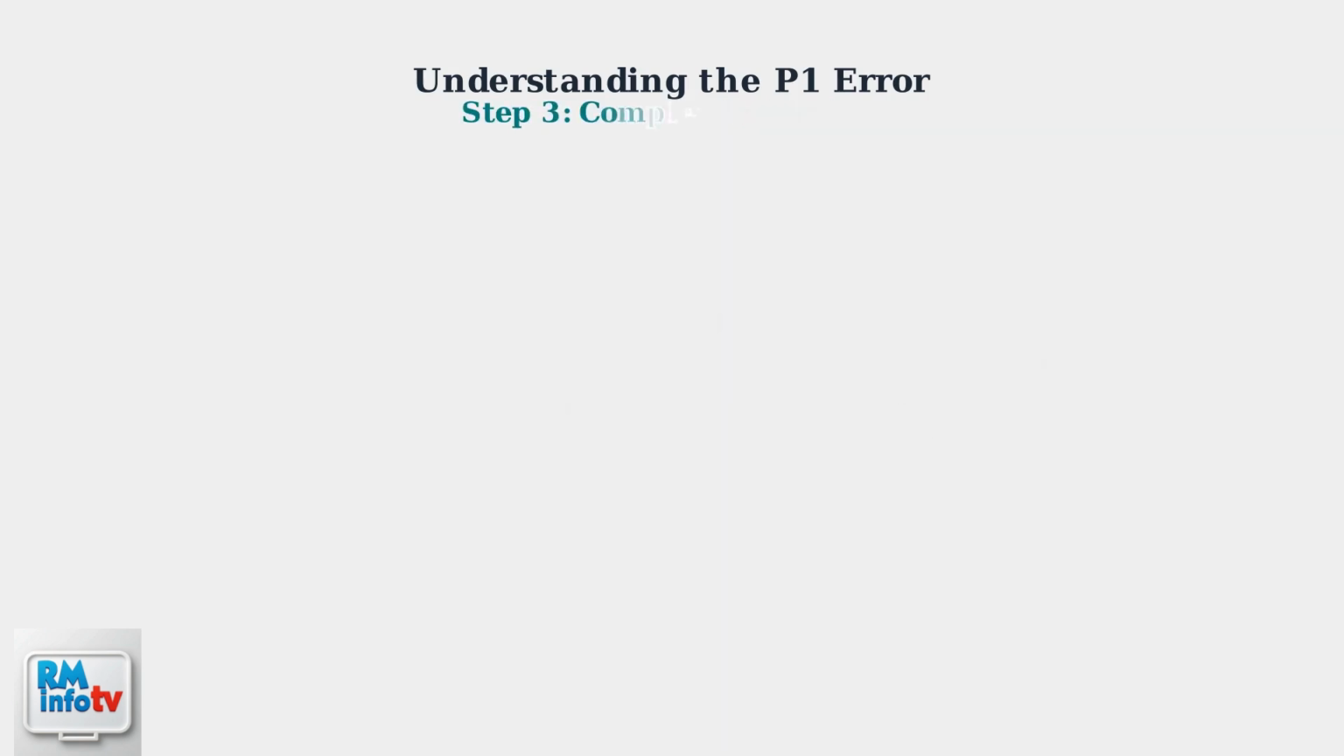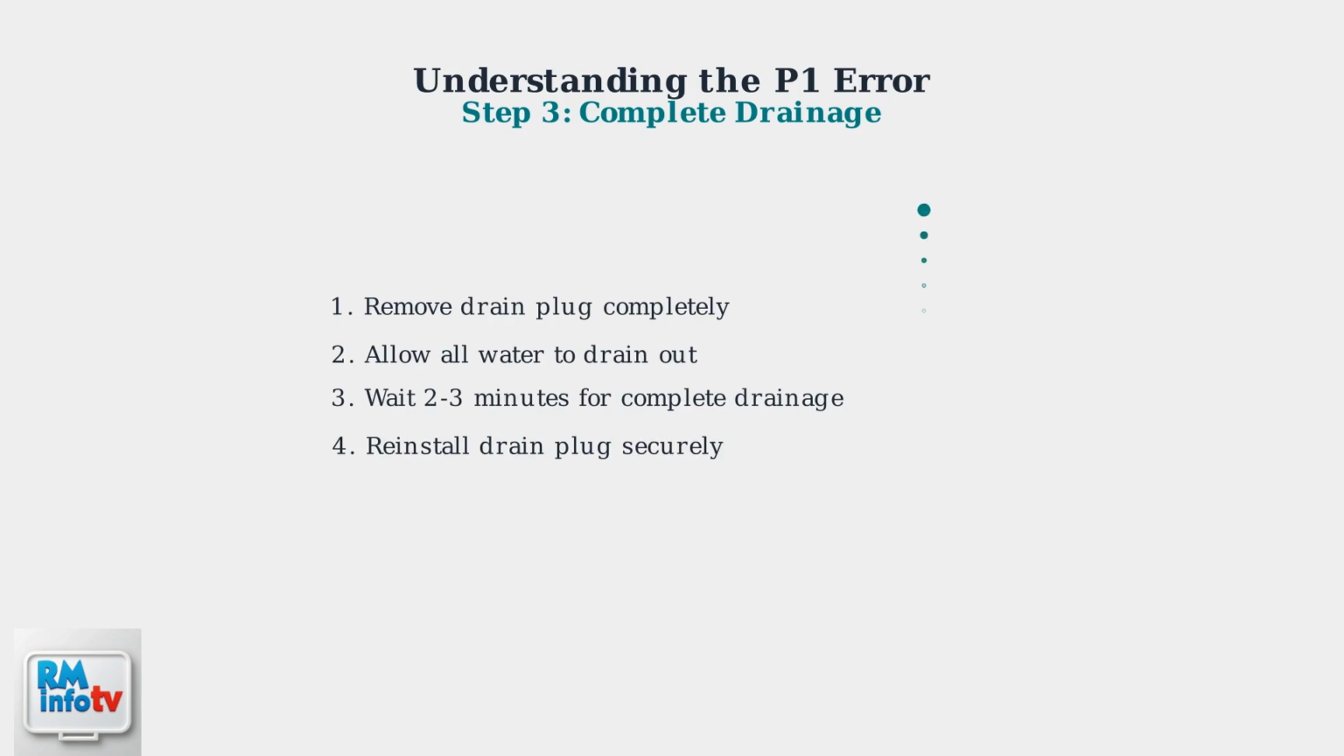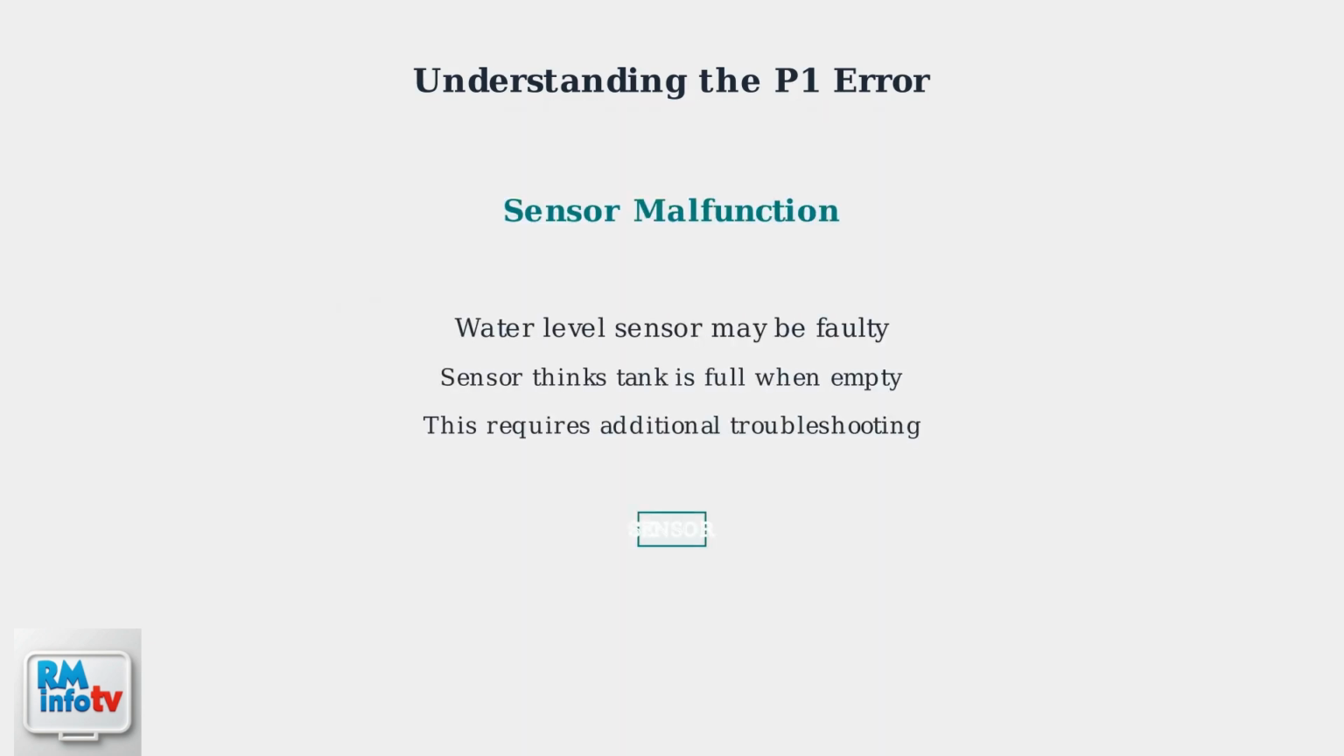Even if the tank appears empty, you should still go through the complete draining process, as there may be residual water or the sensor may be malfunctioning. If the P1 error persists after complete drainage, the issue is likely with the water level sensor, which may be giving false readings even when the tank is actually empty.